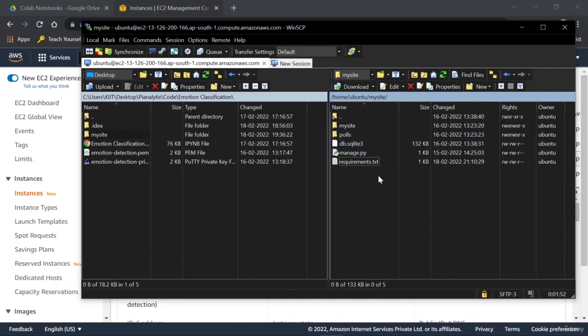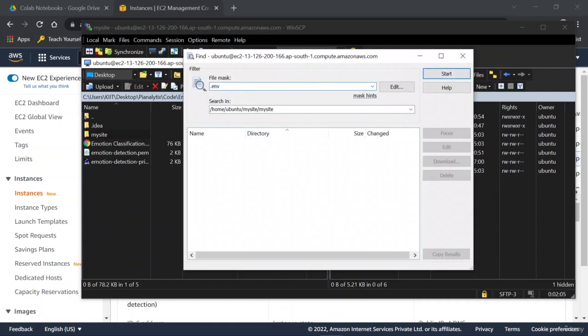Now if you were to change the sensitive data which we had in our env file, you can see there's no env file here. So what you can do is go to find files, type in env, click on start, and it is able to find the .env file in a particular directory.